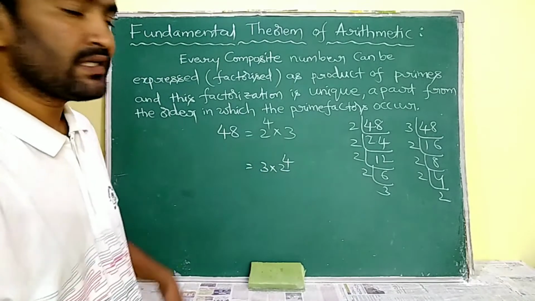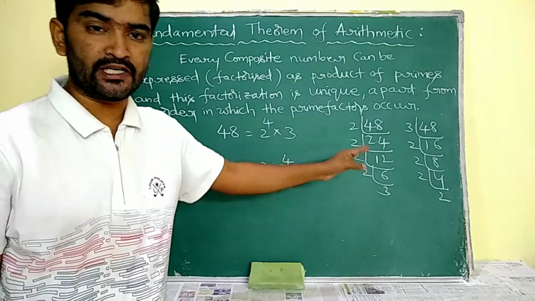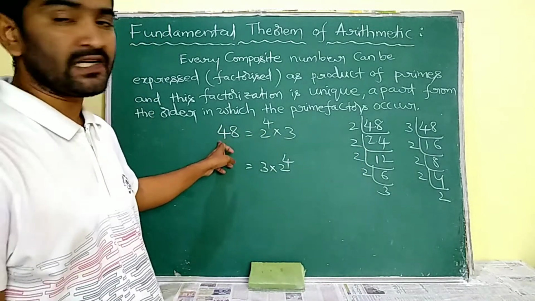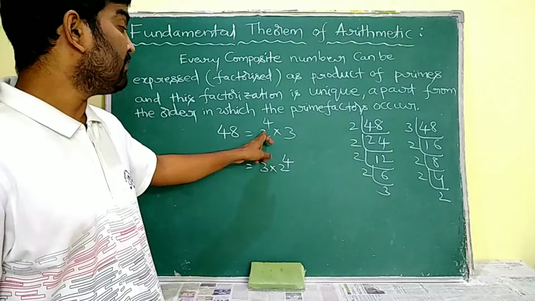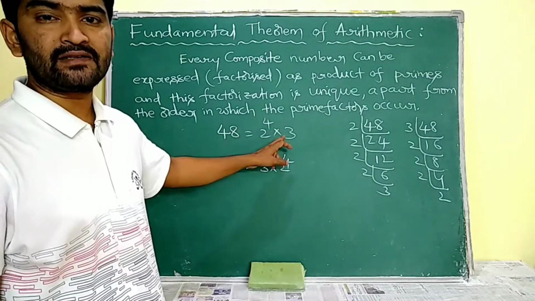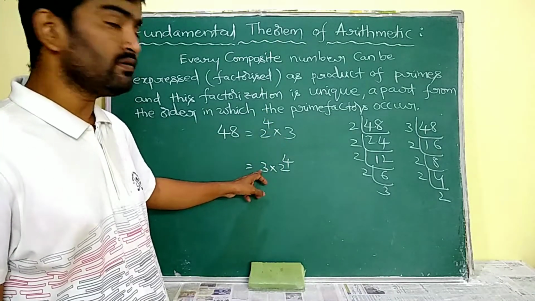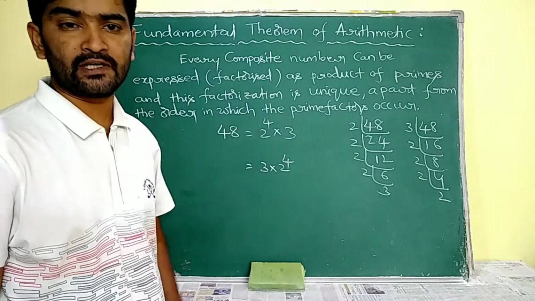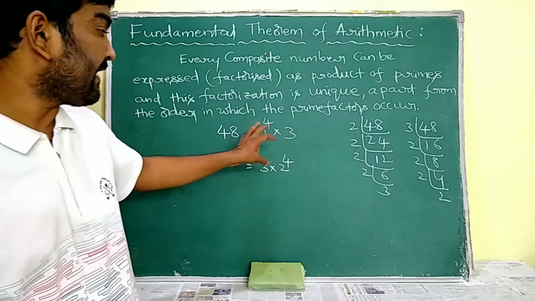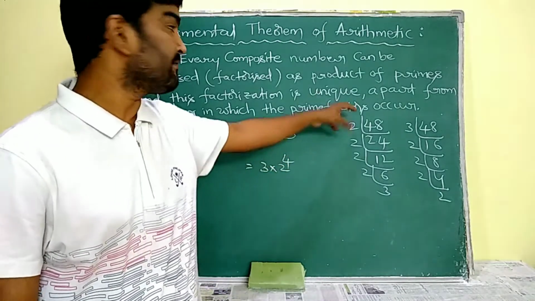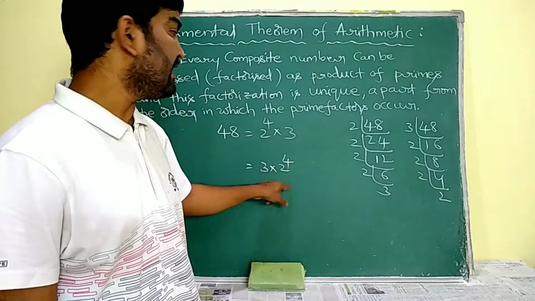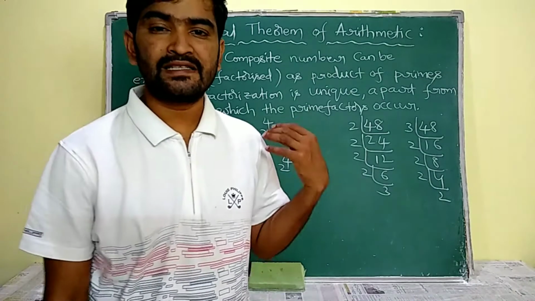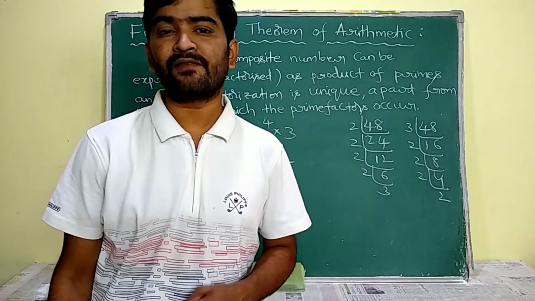But the prime factorization is unique. Why? Because in the prime factorization of 48, we have 2 for 4 times and 3 for 1 time. Here also, 3 for 1 time and 2 for 4 times. That means the prime factorization is unique apart from the order in which the factors occur. So this is our fundamental theorem of arithmetic.